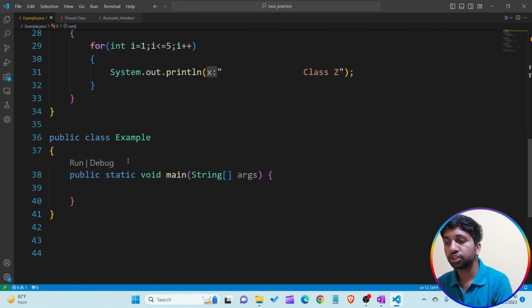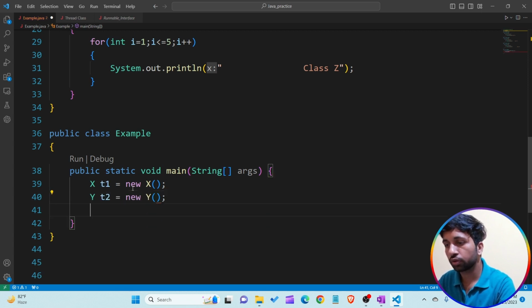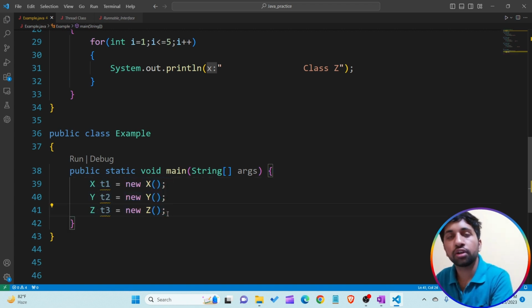So I'm coming into the main method. I'm creating the object of the child class, that is Thread t1 = new X, then the same for Y, and the same for Z. You are able to see that creating the object of a child class of Thread is completely the same as creating the object of the Thread class.